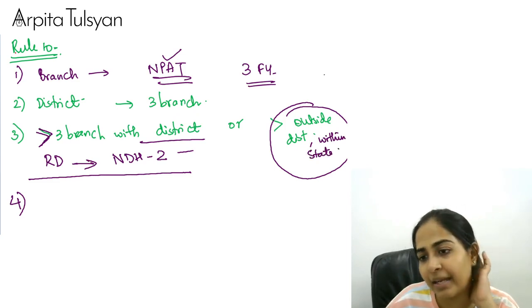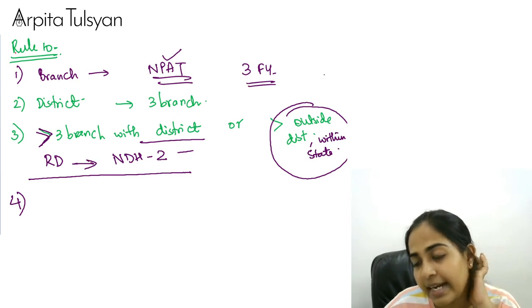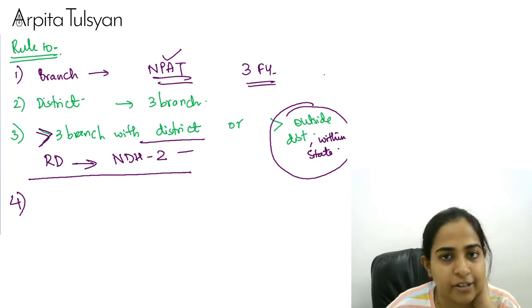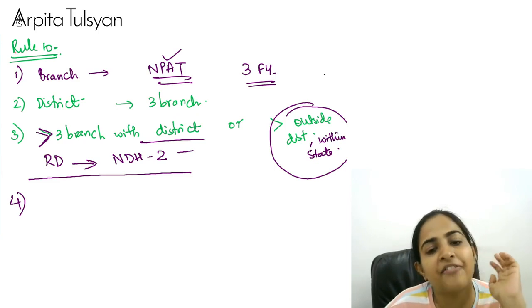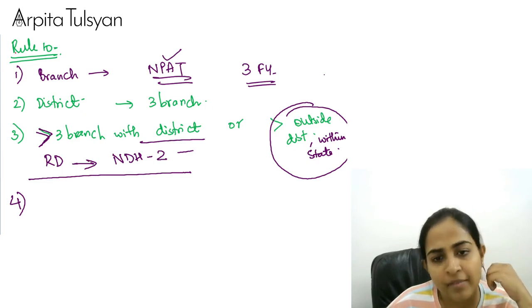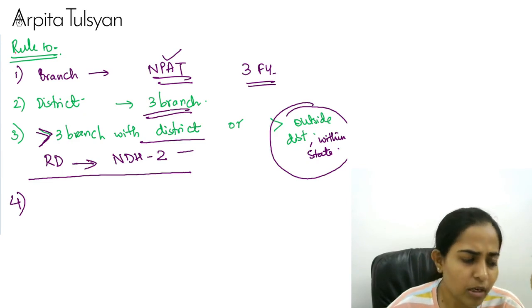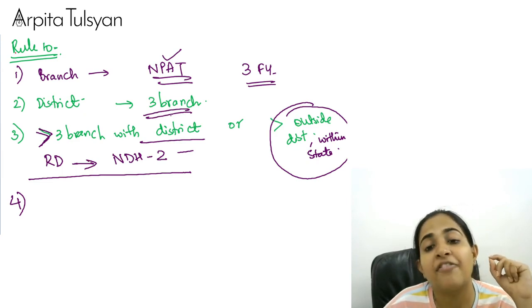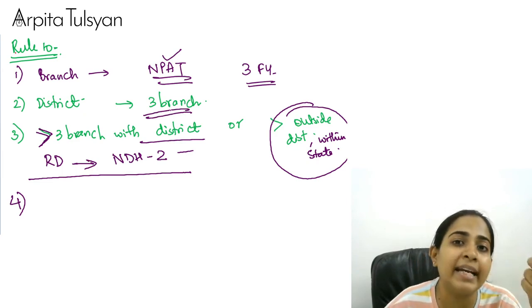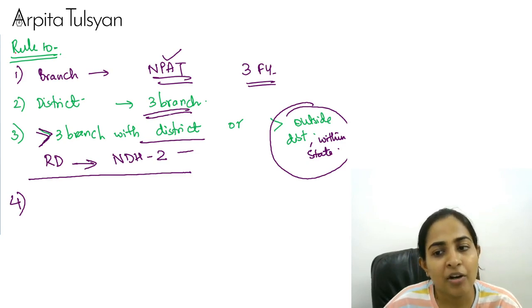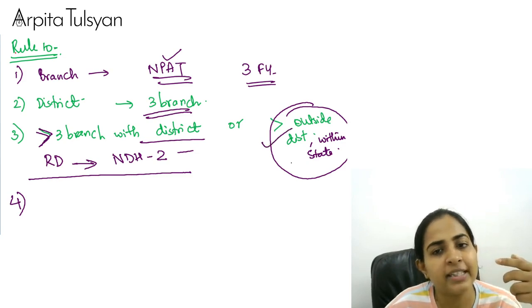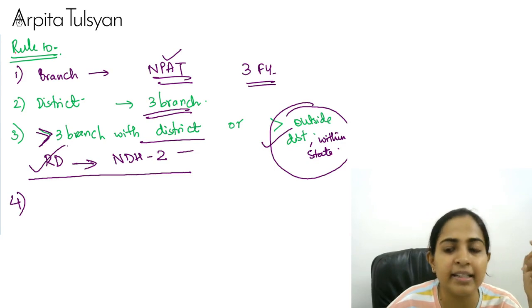Now, say for example, I am in Maharashtra, my Nidhi company's head office is in Maharashtra. If I want to open in Mumbai, then I can open up to 3 normally. If I want to open in Thane district, that is outside the district but within the state, I can do that, just intimate the RD.